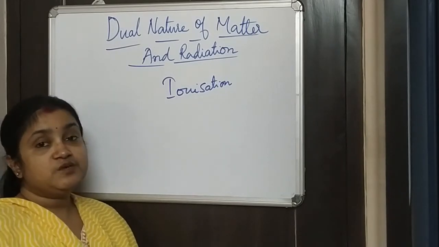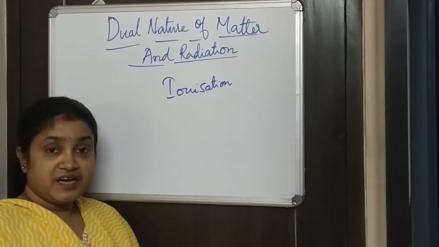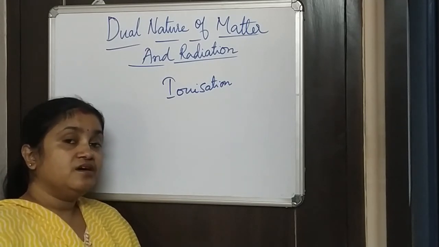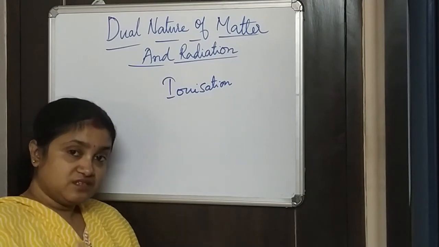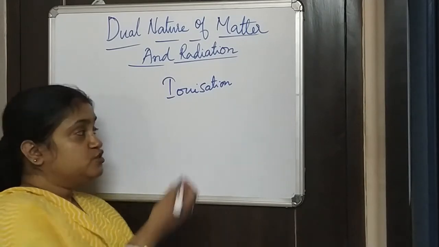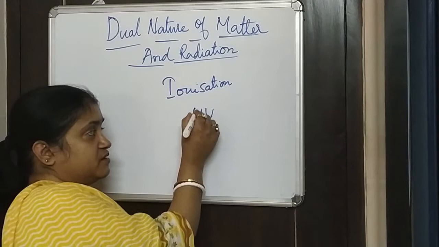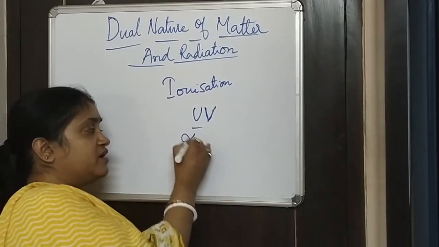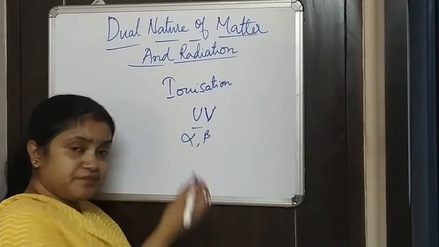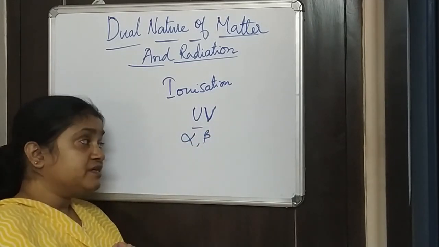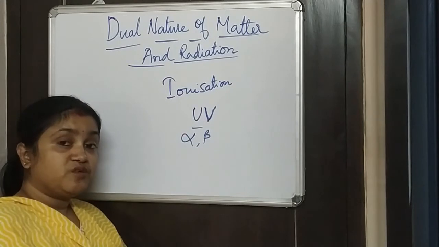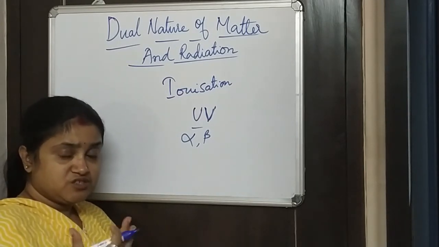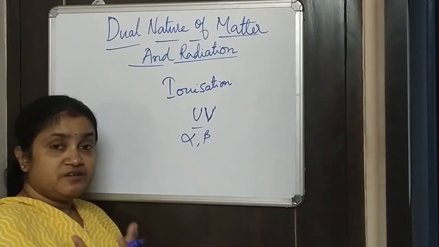Not only that, you can send UV rays. We have learned in the electromagnetic spectrum that UV rays have a much smaller wavelength than our visible light. So you can pass UV rays through the gas. Or there are alpha and beta particles. They are the particles that come out from nuclear reactions, called radioactivity.